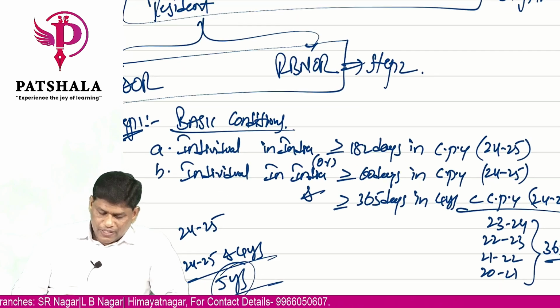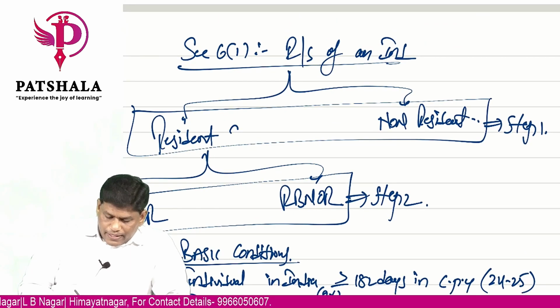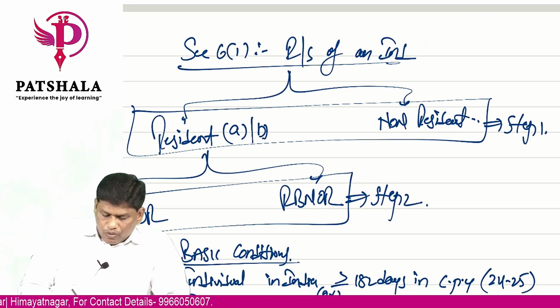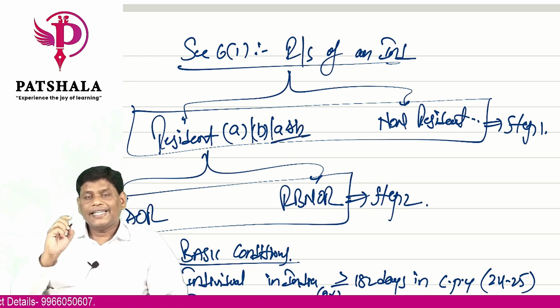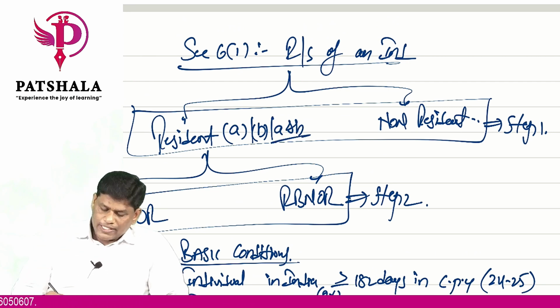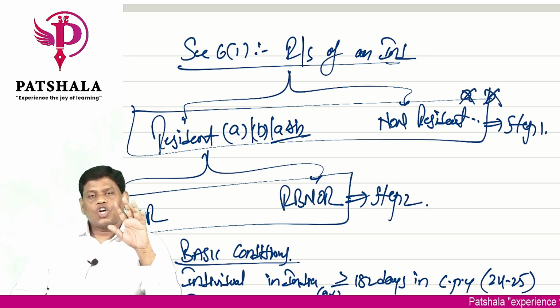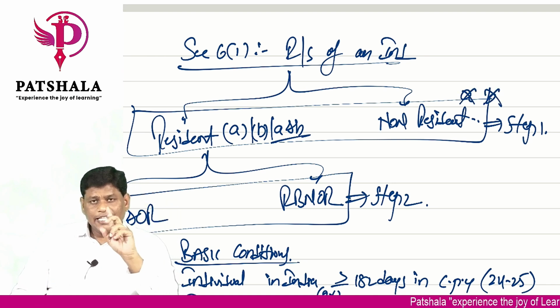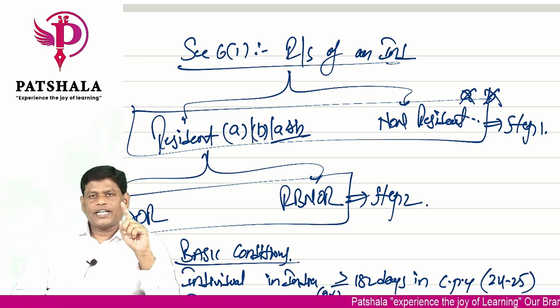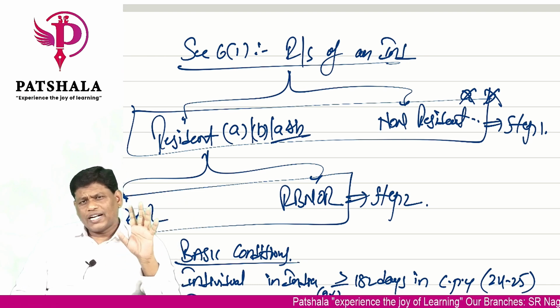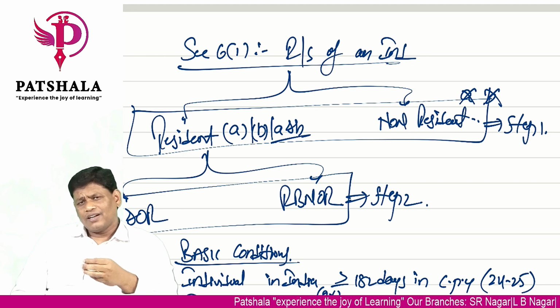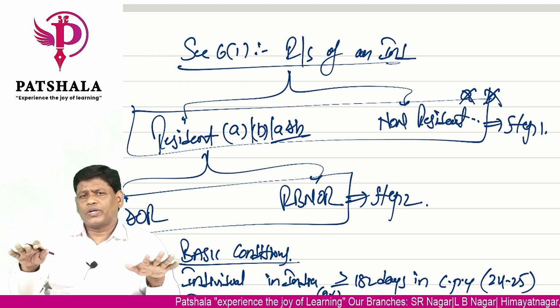So if basic condition A or B or both A and B are satisfied, then it is resident. If you have not satisfied A and you have not satisfied B, you are non-resident. Any one condition should be satisfied to become a resident. If both conditions are not satisfied, you are non-resident, and your story ends there.